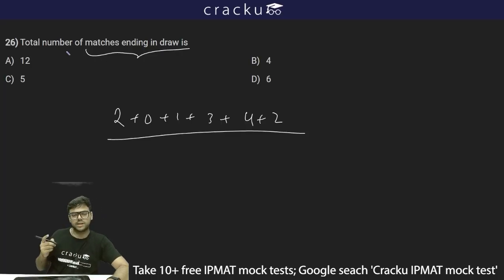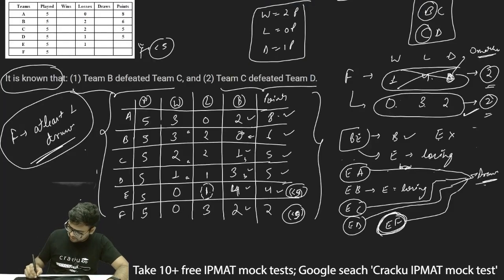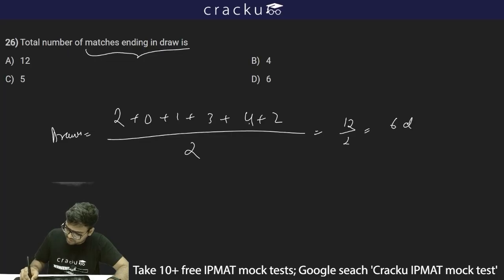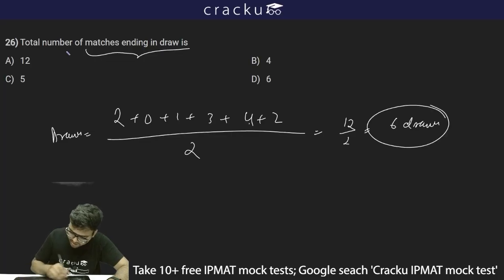Now a draw is calculated twice. Let's say the E and F match is drawn: it is calculated in the E row as well as in the F row, so it is counted twice in the table. So we have to ultimately divide by 2. The total number of draws in the tournament will be 2 plus 1 is 3, plus 3 is 6, plus 4 is 10, plus 2 is 12. So 12 divided by 2 is equal to 6. So there will be 6 draws in the entire tournament, and therefore option D, 6, is the correct answer.